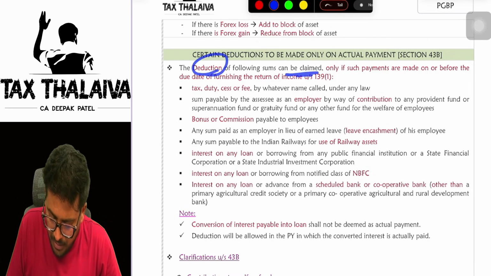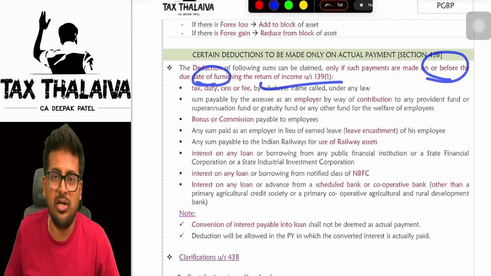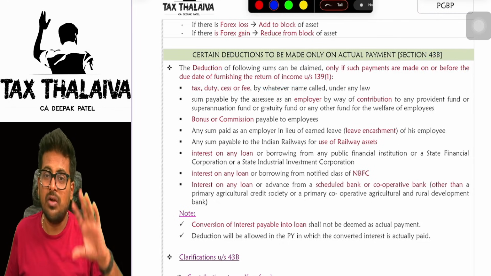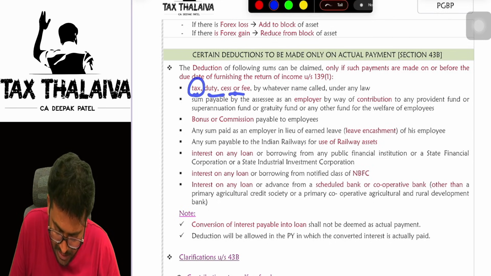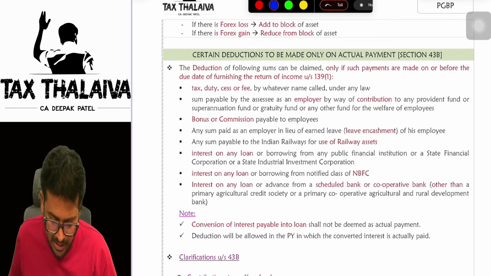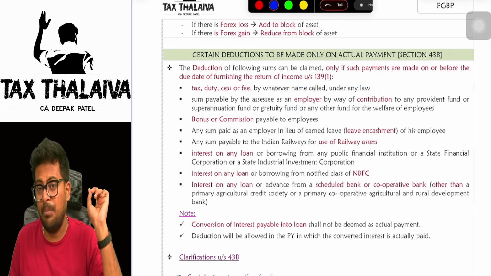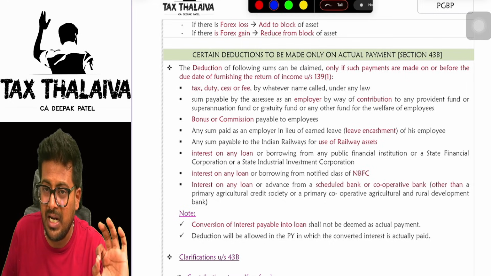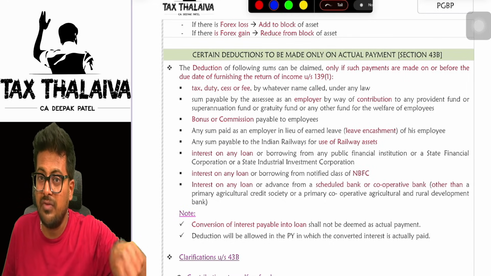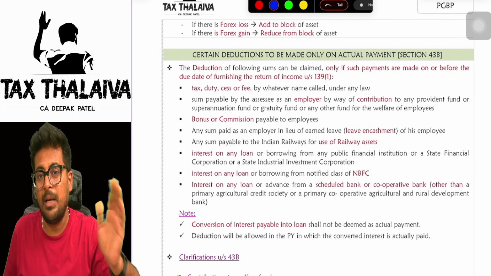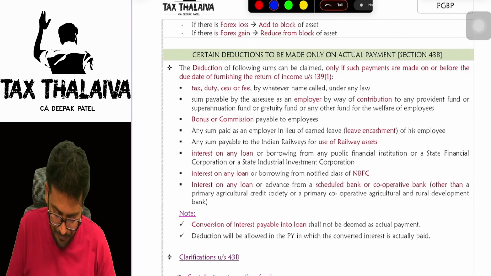Deduction of the following sums can be claimed only if such payments are made on or before the due date of furnishing the return of income under section 139(1). Sir, what are these expenses, sir? Let's have a close look at it. Any tax, duty, cess or fee by whatever name called under any law. And employer contribution. Just now we discussed employee contribution has to be deposited within the due date of the respective PF Act in order to claim deduction. But employer contribution can be delayed only till the 139(1) due date.